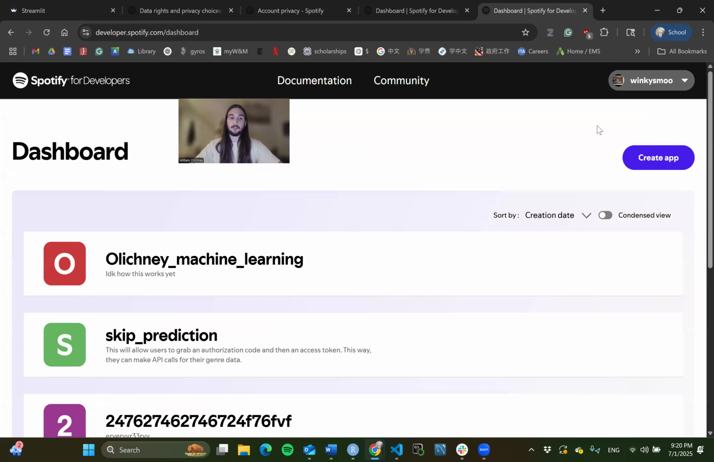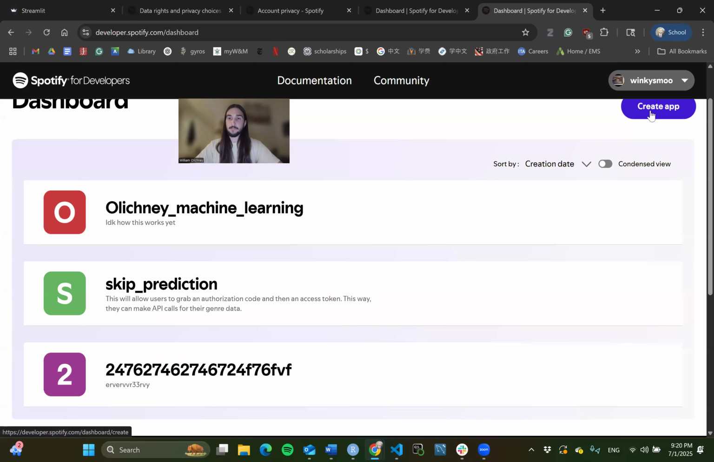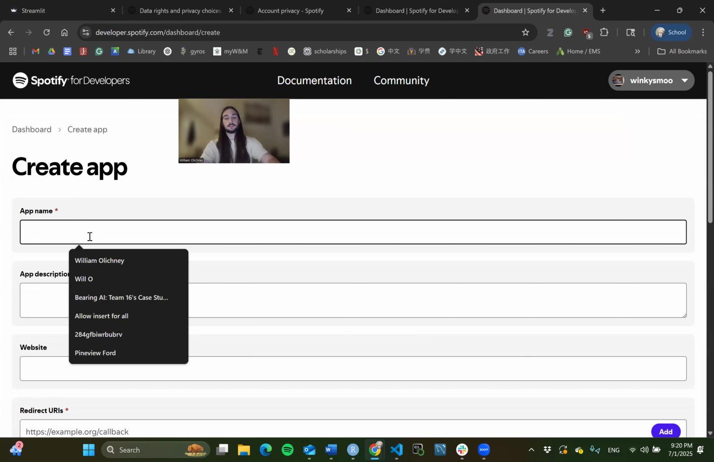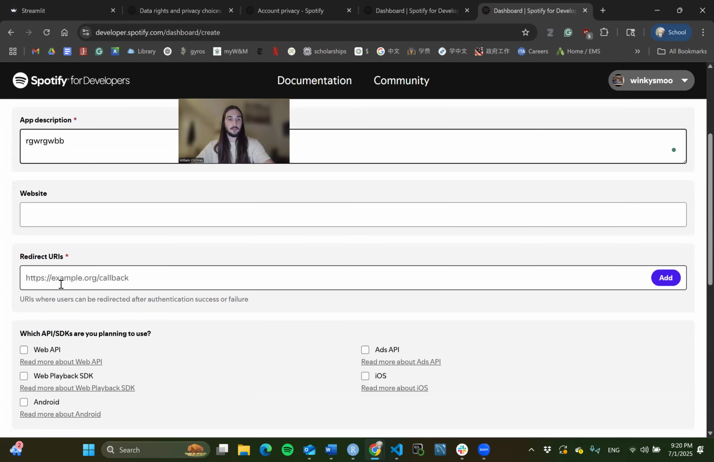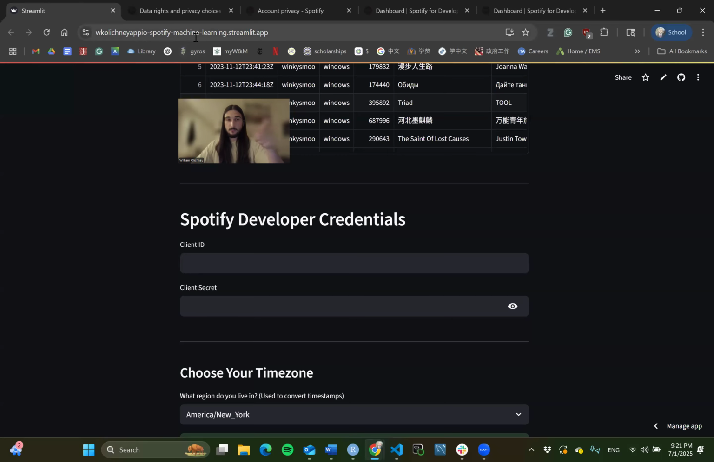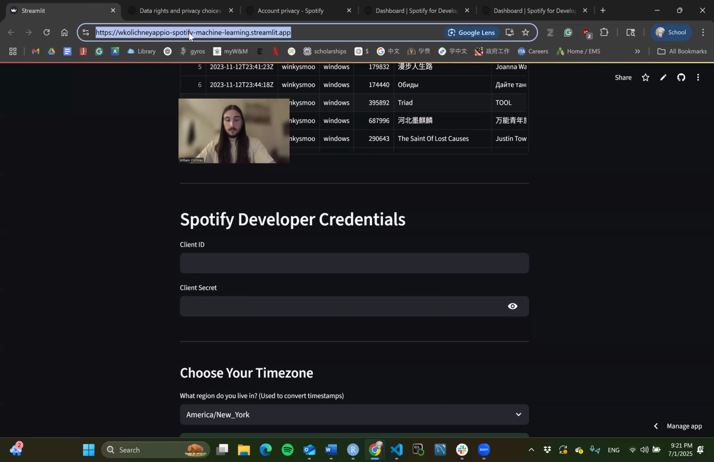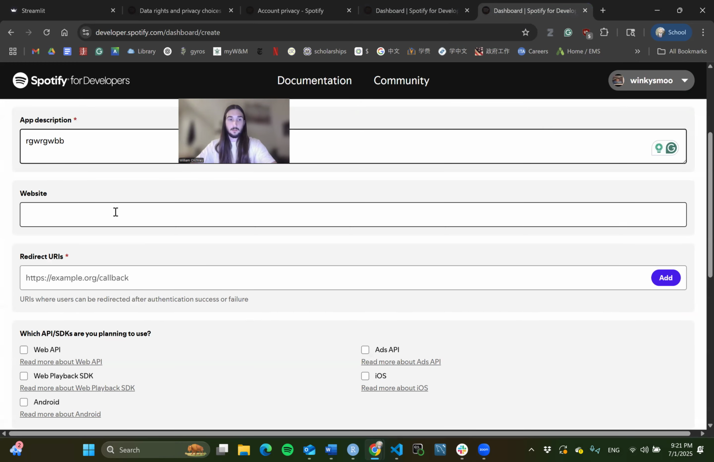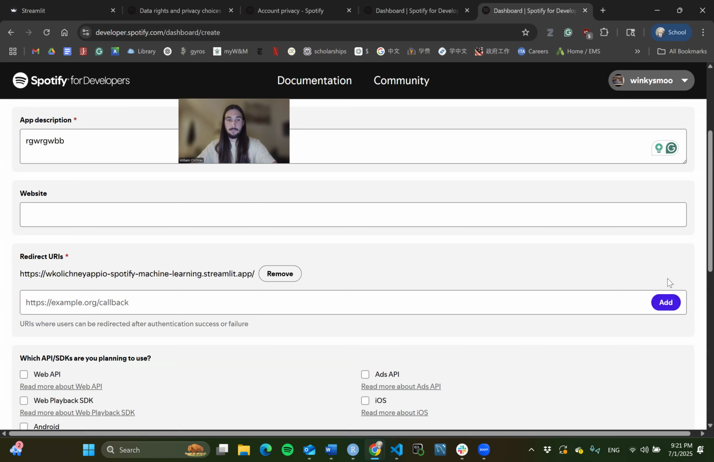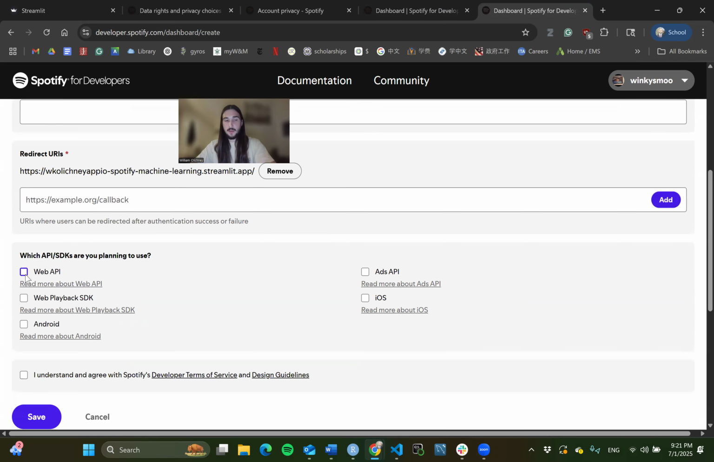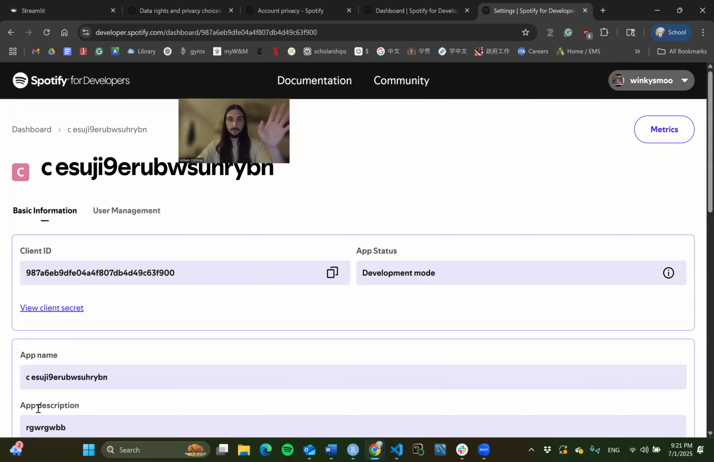Now you're going to hit create app. You can call this literally anything, it does not matter. App description does not matter. For the redirect URI, just do this. You're going to go back to my website, copy the web address here, put it under redirect URI, hit add, click web API. I understand and agree to the terms, hit save.